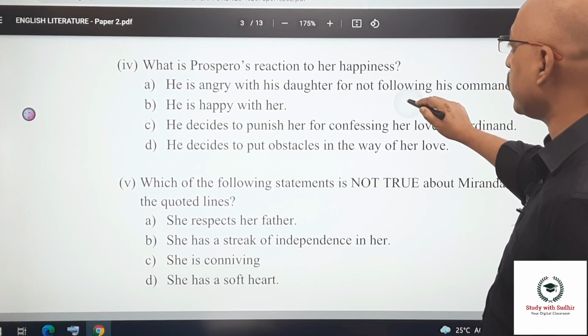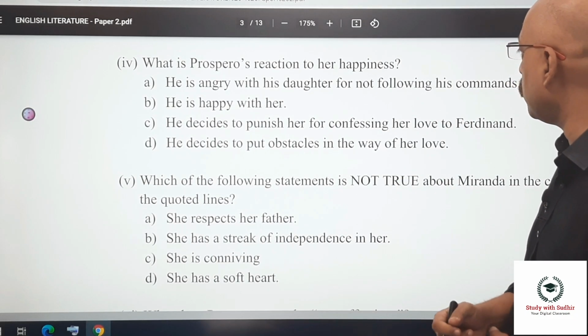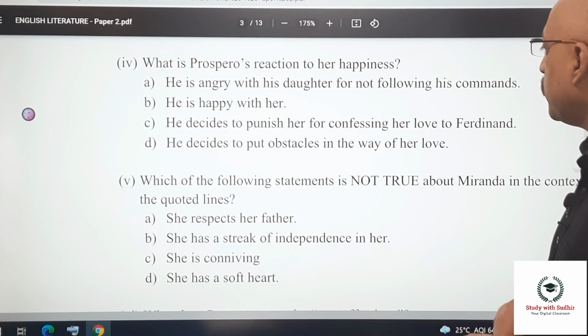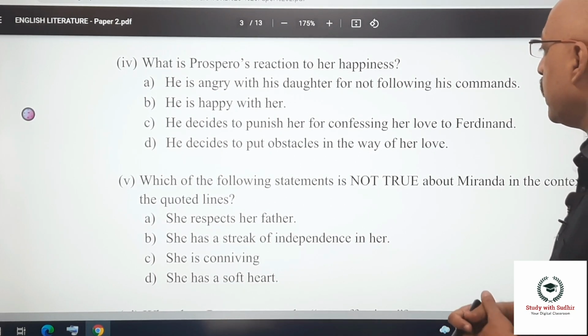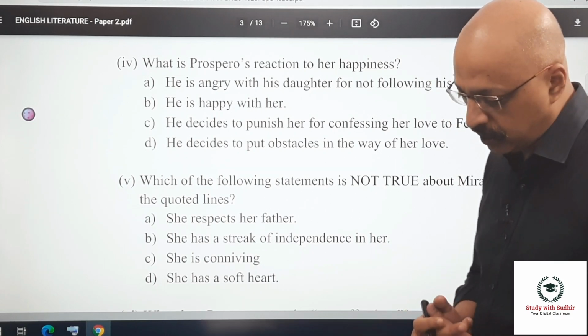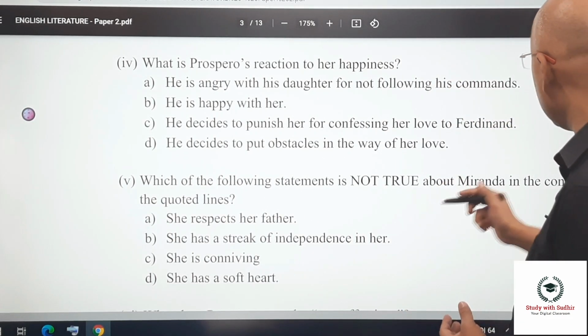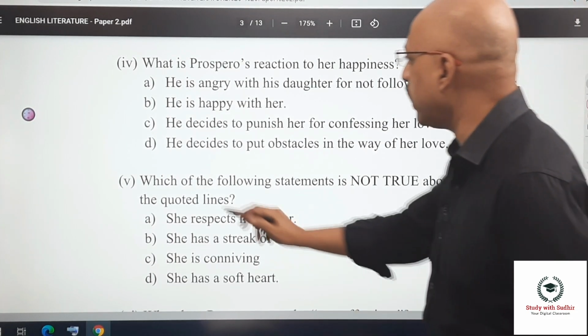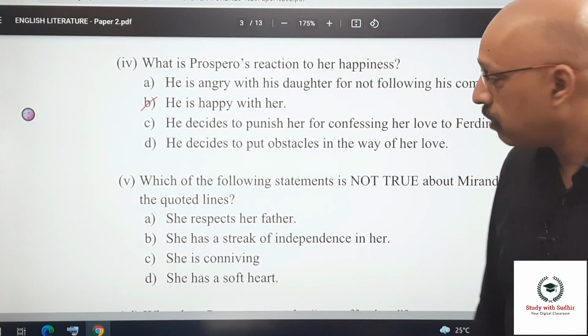What is Prospero's reaction to her happiness? He's angry with his daughter for not following his commands. Not true. He's happy with her. He decides to punish her for confessing her love to Ferdinand. He decides to put obstacles in the way of her love. So the passage very clearly shows, when he's talking about those rare affections, that he is happy for her.